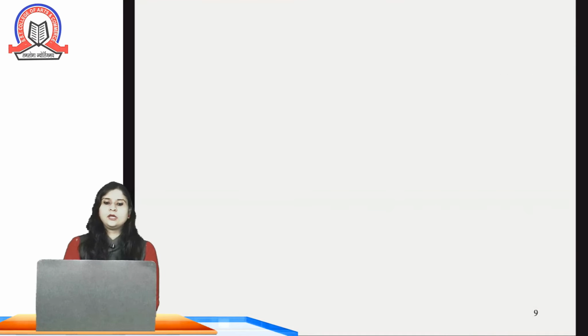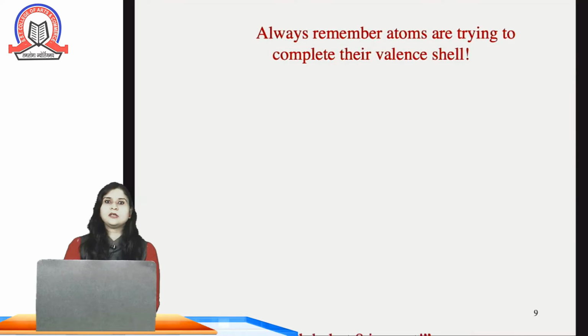So, in the Lewis structure, we can see there is a dot formation around the atoms, and this is showing the valence shell electrons number. Always remember, atoms are trying to complete their valence shell.